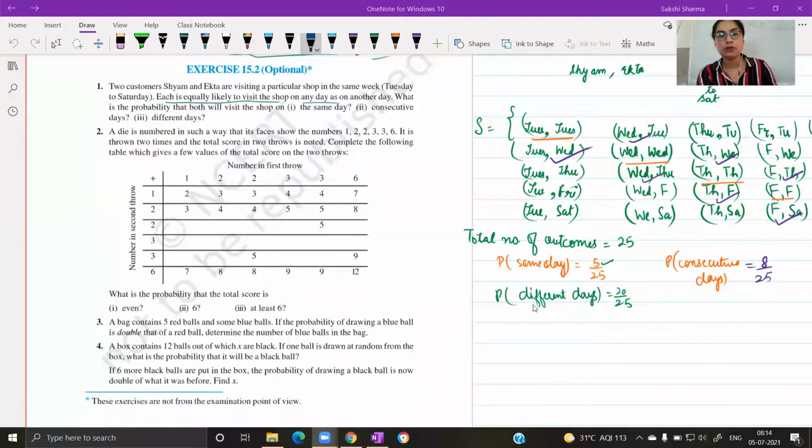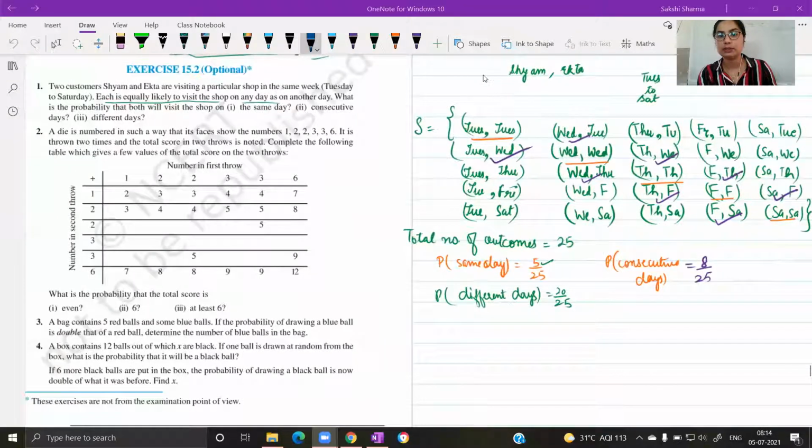And before we try to find out the probability, we are trying to write down the sample space here. The sample space has been written by making combinations. If Sham visits on Tuesday, what are the possibilities for the days on which Ekta would visit the shop? So if the first person visits on Tuesday, the second value in the ordered pair indicates the day on which Ekta visits the shop. We made these in the form of ordered pairs. I hope this is clear. Maybe you have done it already. So I would just take your help to revise this.